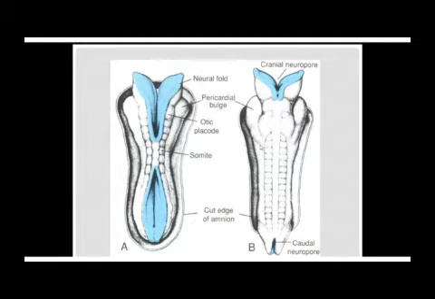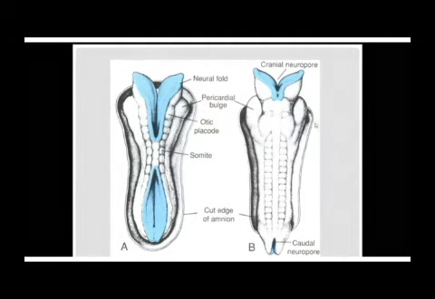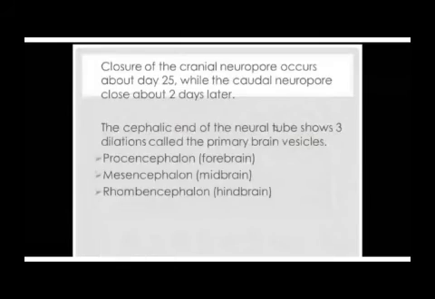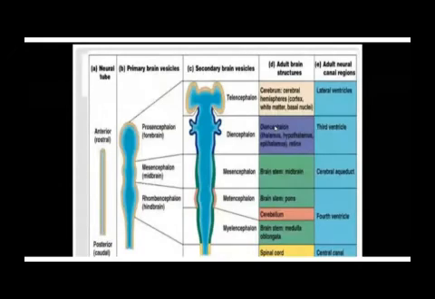Now, in the cranial part, due to increased growth, 3 dilations form. What do I mean? Let's see. This is a tube, it continues to grow. In the cranial part, you can see 3 dilations form. This, that, and that, due to increased growth. But the rest remains as a tube. So these dilations are located in the cranial part of the tube.